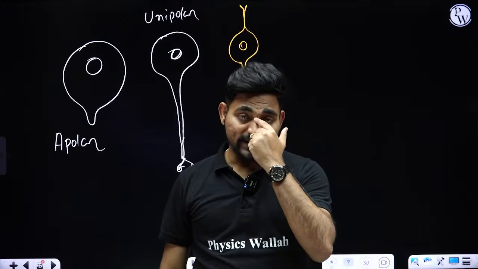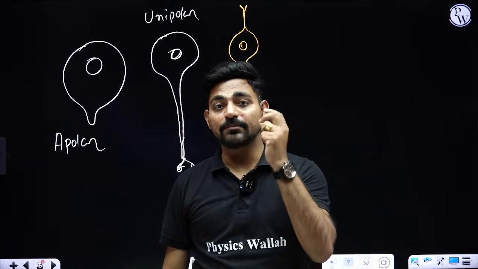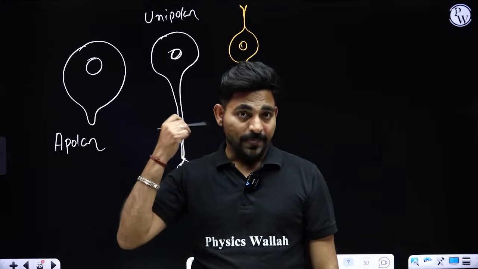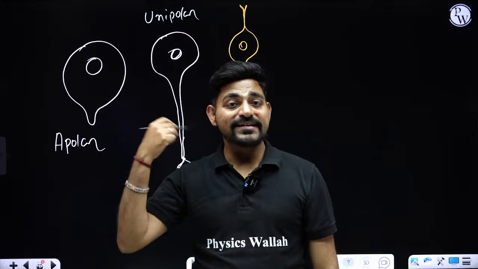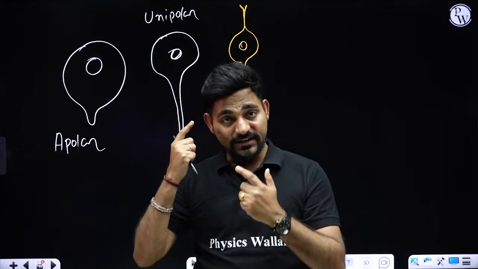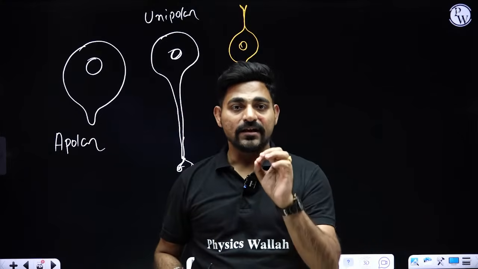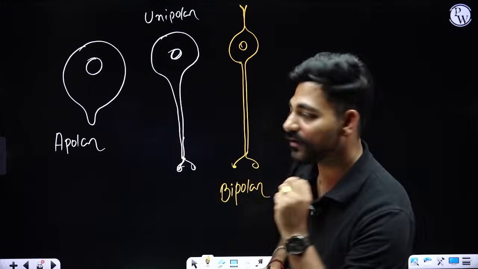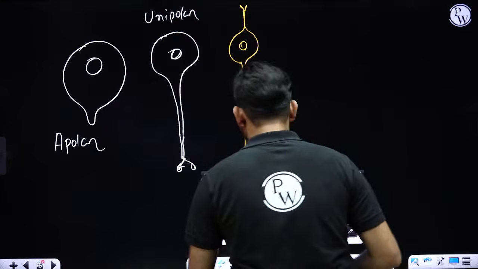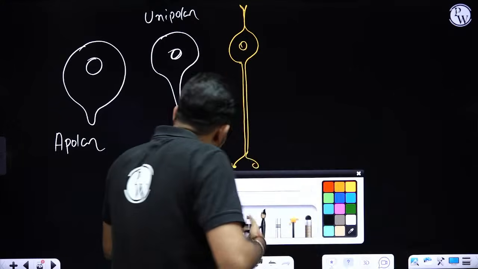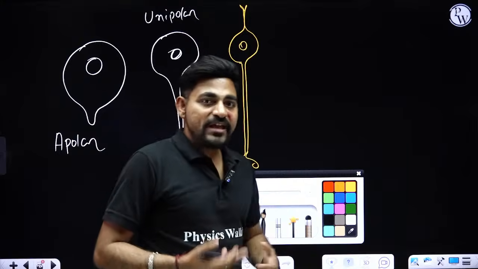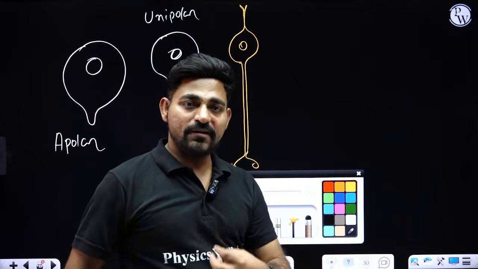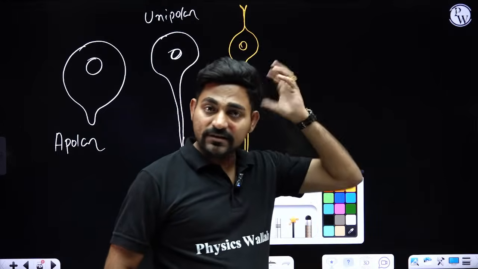The olfactory epithelium of your nose, you have bipolar neurons. Even inside your inner ear. So inside your nose, eye and ear, you will find some bipolar neurons.